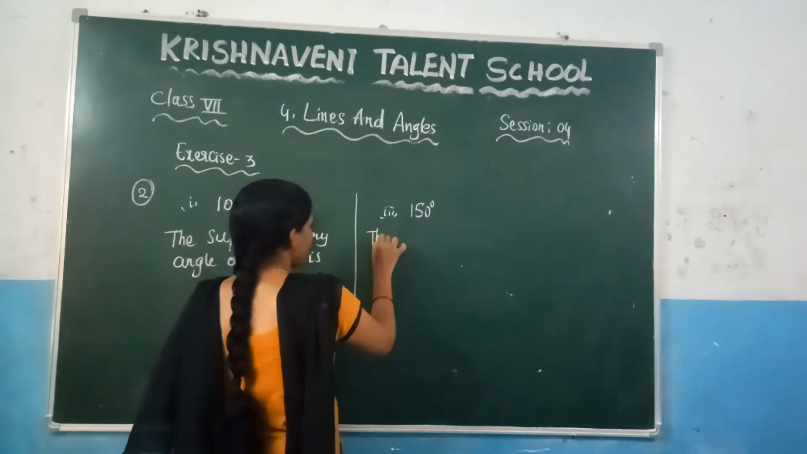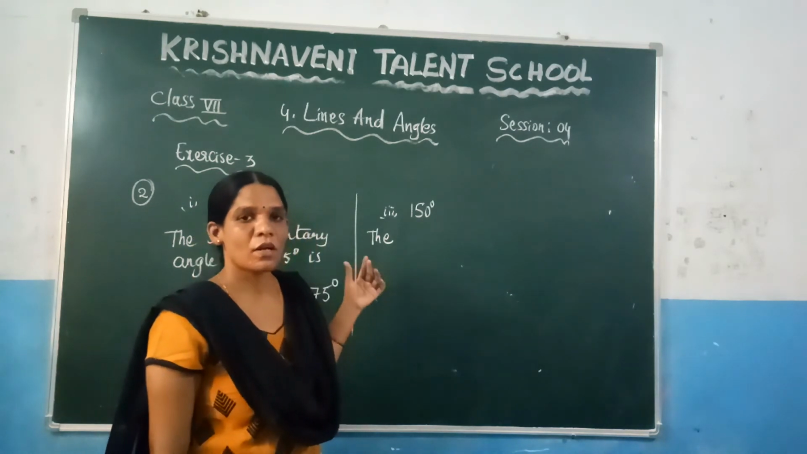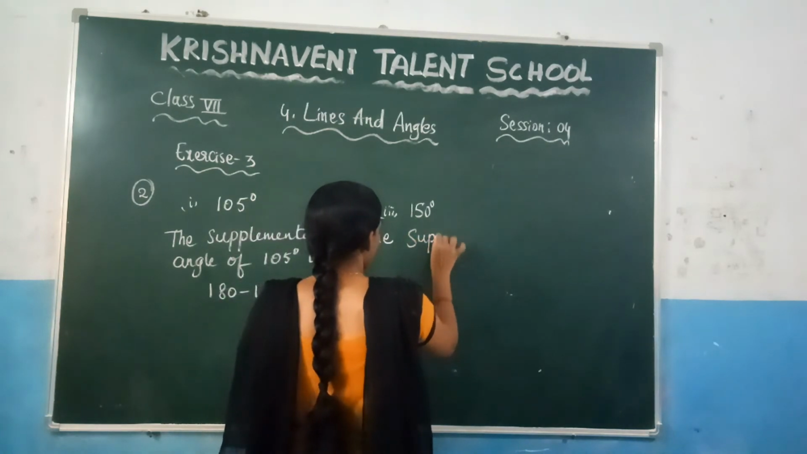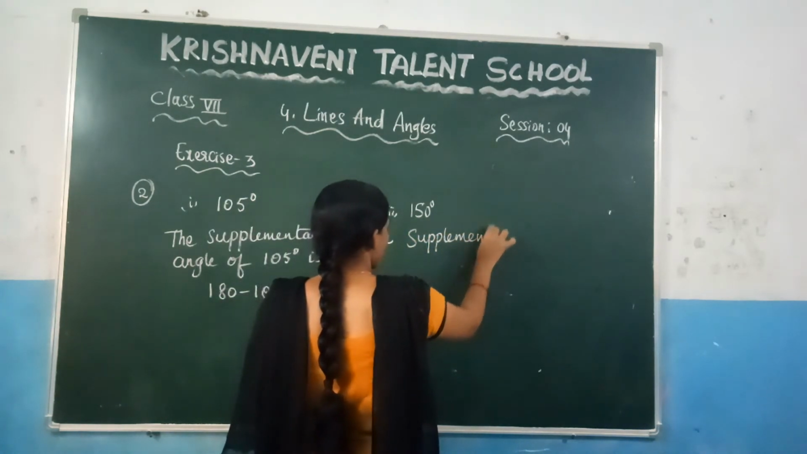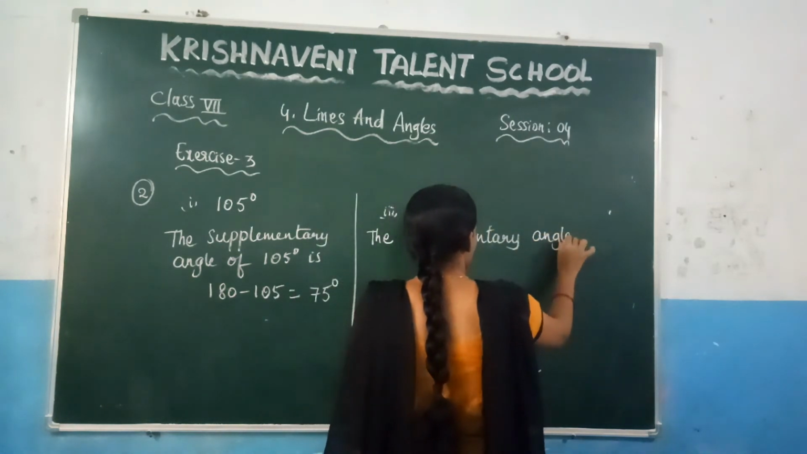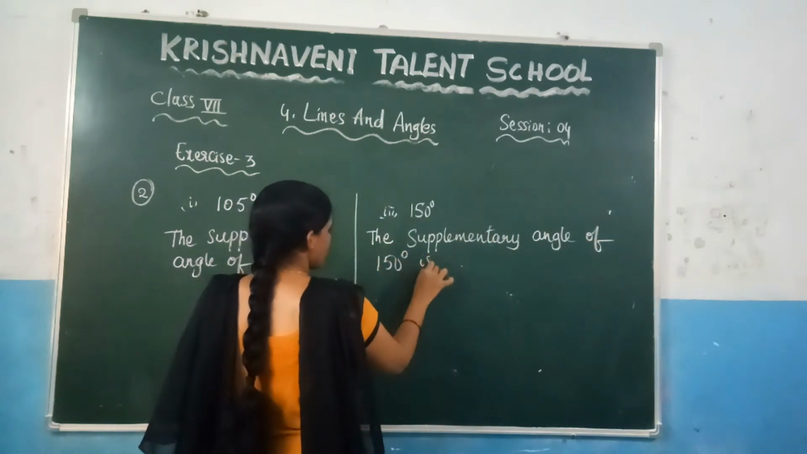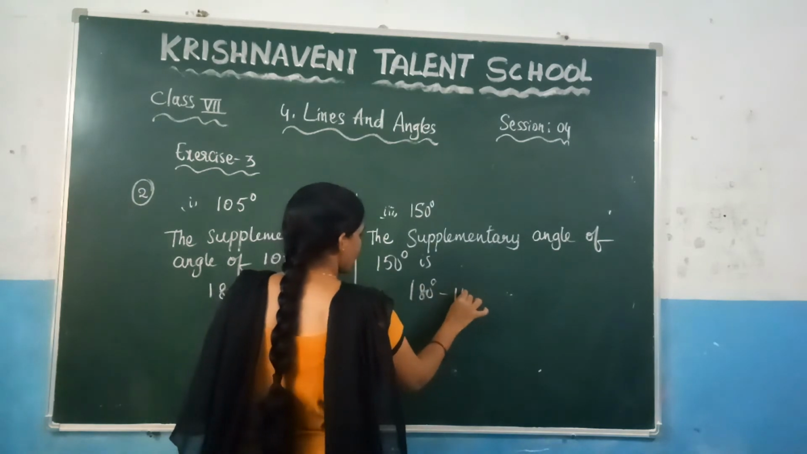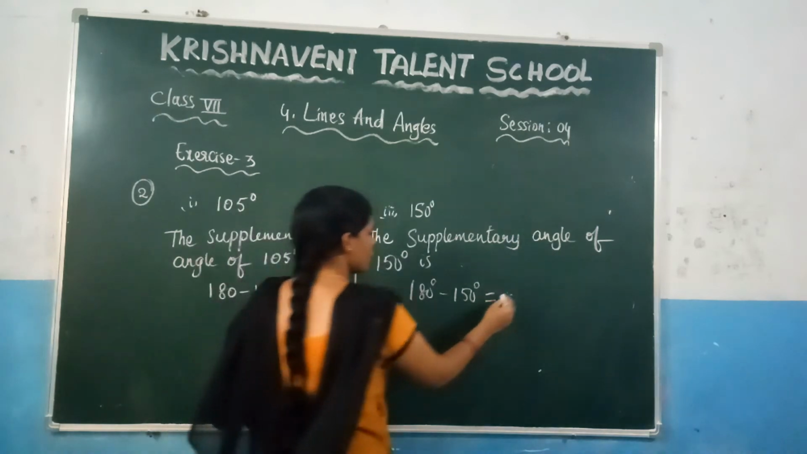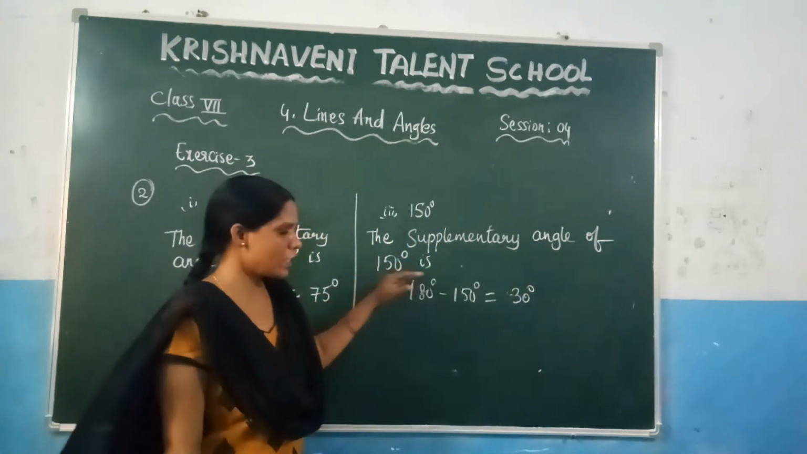So what is the supplementary angle of 150 degrees, which is nothing but 180 minus 150. So write it here, the supplementary angle of 150 degrees is 180 degrees minus 150 degrees. What is the value of 180 minus 150, which is 30 degrees. So the supplementary angle of 150 degrees is 30 degrees.